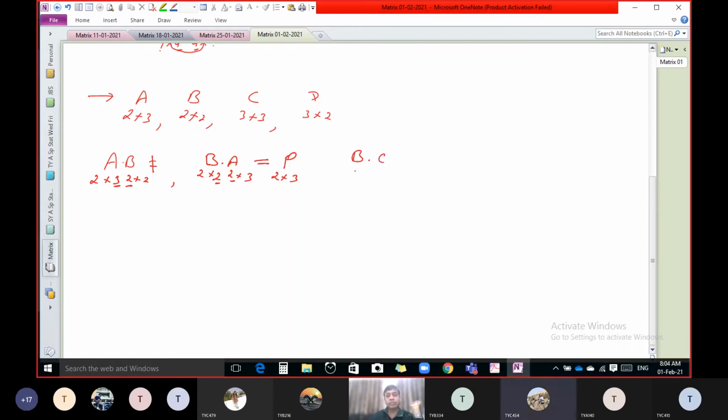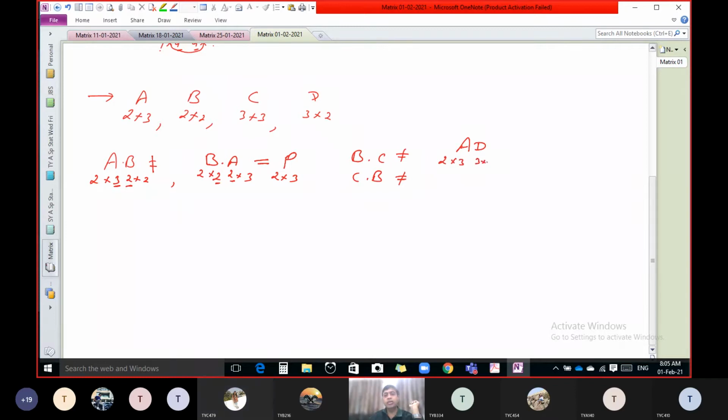Not possible. Okay. C into B is possible or not? Not possible. Okay. See, here AB is not possible, but BA is possible. Here BC is not possible and CB is also not possible. Okay. Tell me, AD is possible or not? Possible. 2 by 3, 3 by 2.